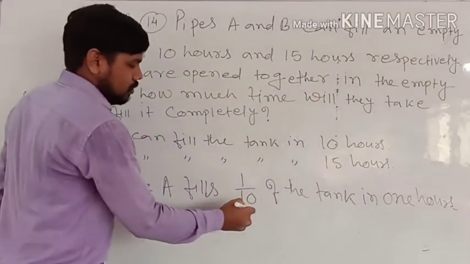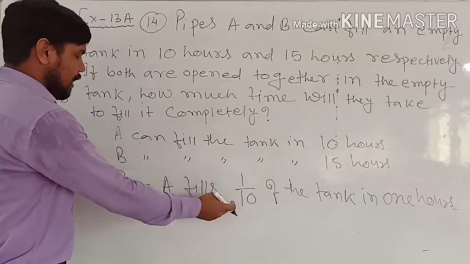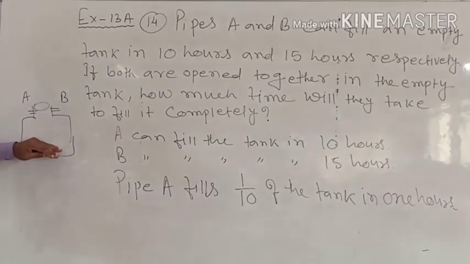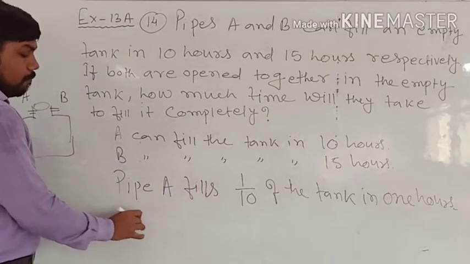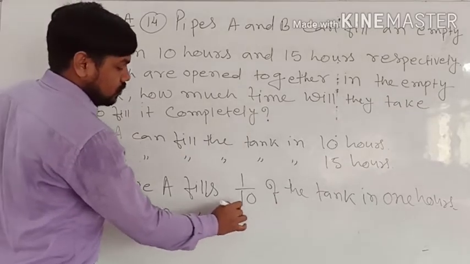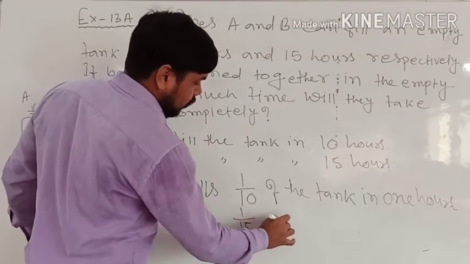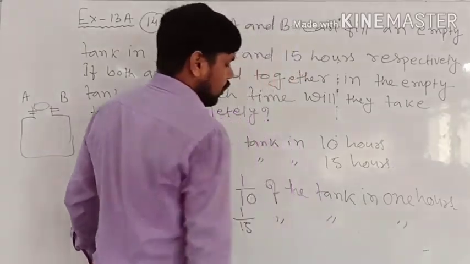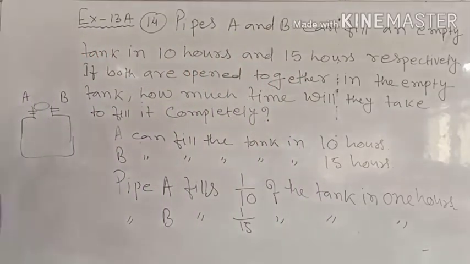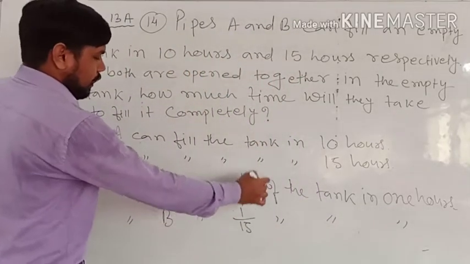Same, pipe B fills 1/15 part of the tank in 1 hour. So this is for 1 hour of A and B.